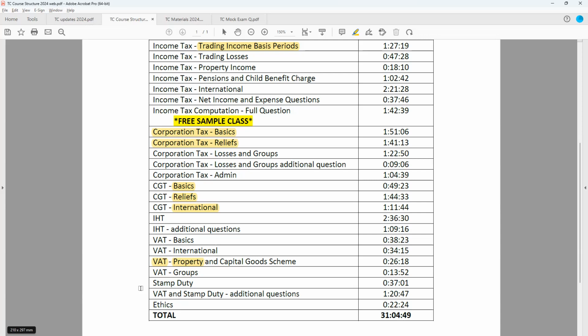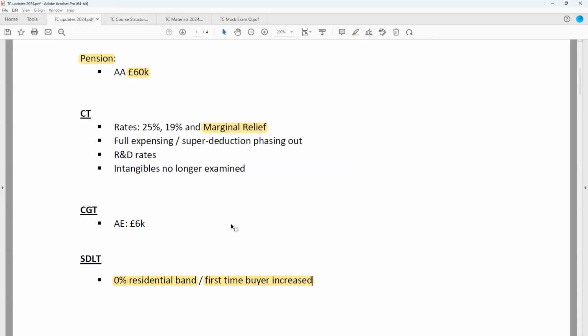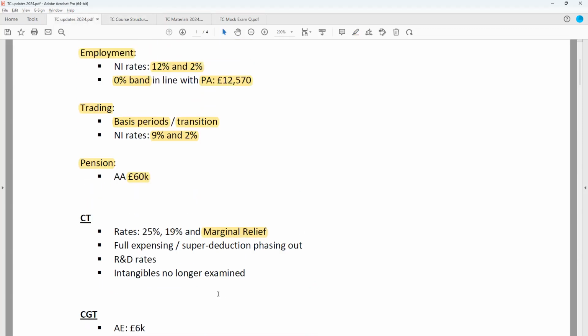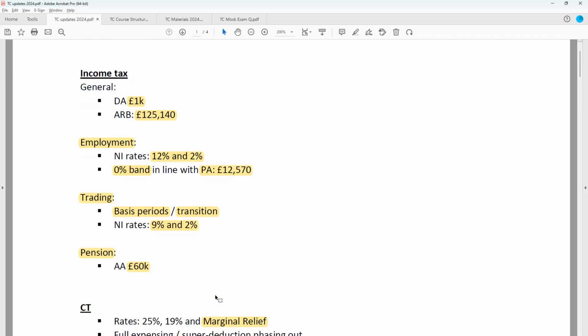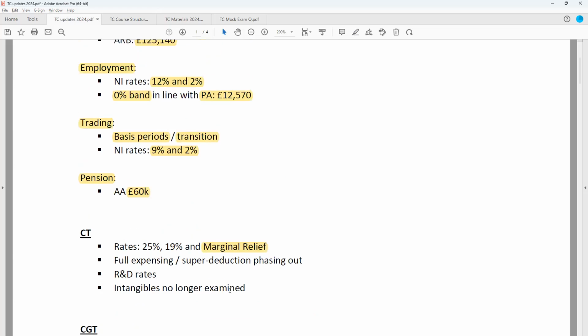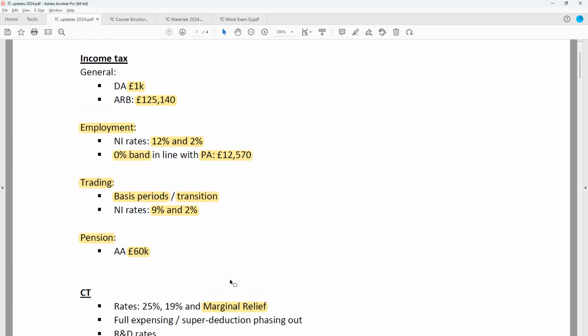And also in the exam, if a question comes up, calculate the stamp duty payable, you're going to go to the open book, and therefore you're going to see the rates in there. So that's not too much of a significant change, because you'd be looking at it up in the open book anyway, and the open book for 2024 obviously has the new 2024 rates in it. So a real mixture of updates for 2024, really.